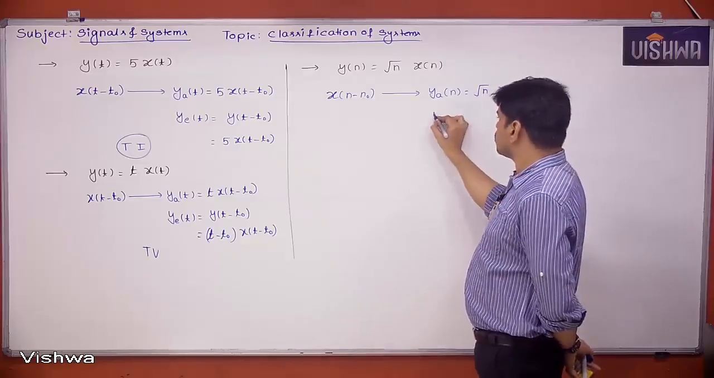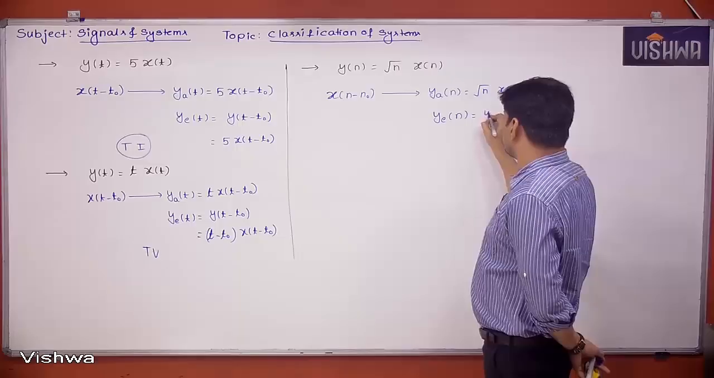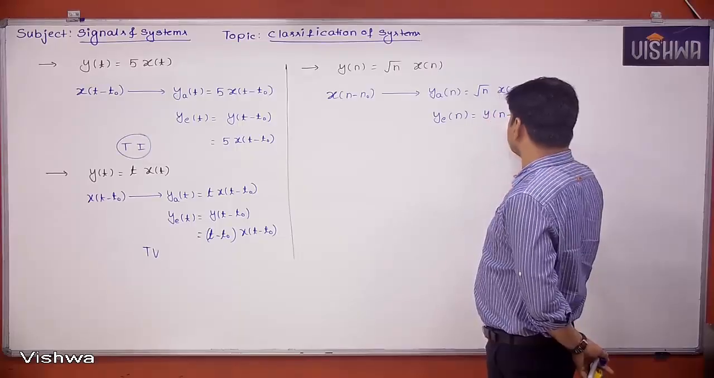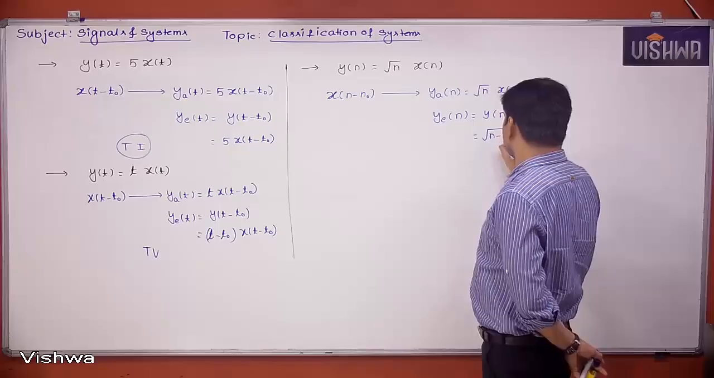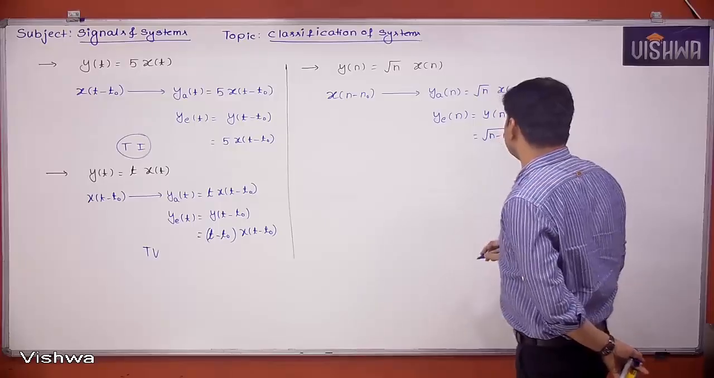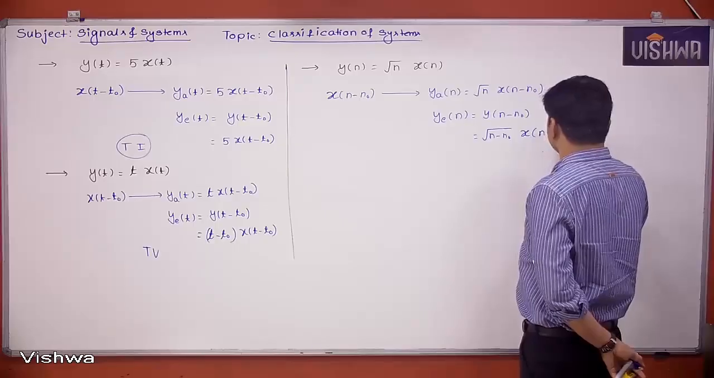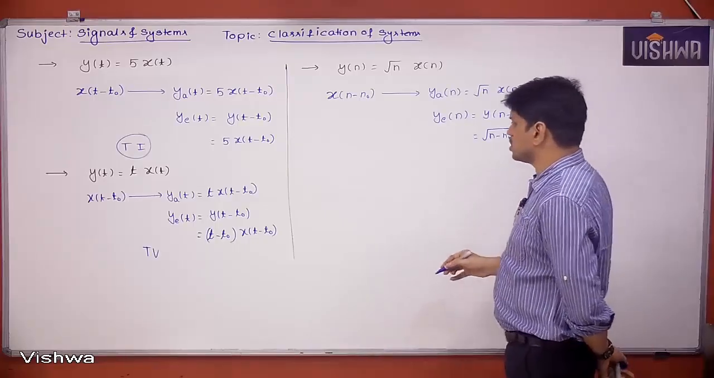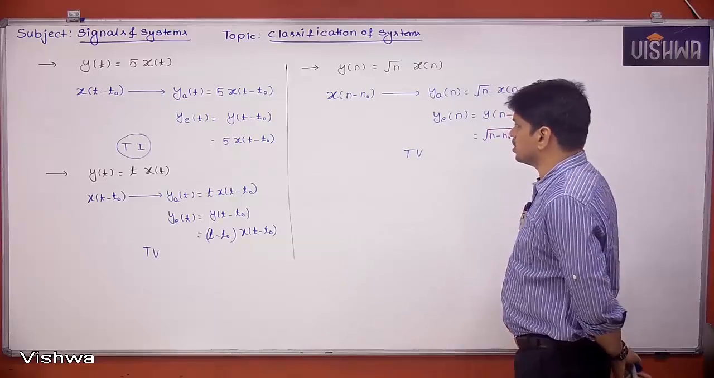But what is the output we are expecting? Expected output is nothing but y of n minus n naught. That means we have to get root of n minus n naught, wherever n is there, that has to be replaced with n minus n naught, into x of n minus n naught. So both are not equal. So the system is a time variant system.